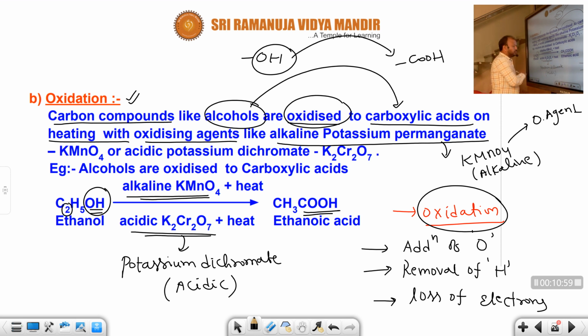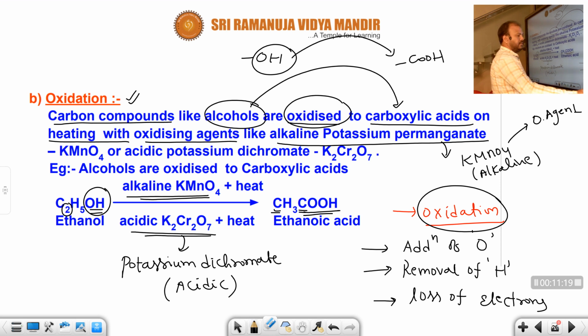But the carbon number does not change. Here how many carbons are there? 2 carbons. That's why here also 2 carbons. So on the reactant side, how many carbons are there? On the product side, the right hand side, the same number of carbon atoms are present. But what will happen here? Alcohol changes into carboxylic acid. Do you understand, students?